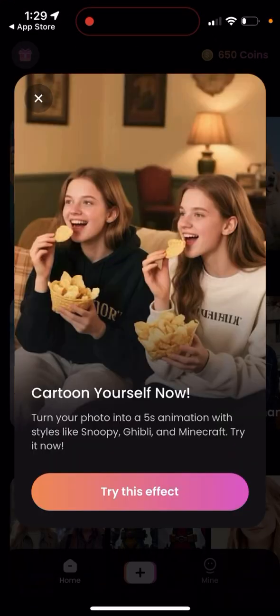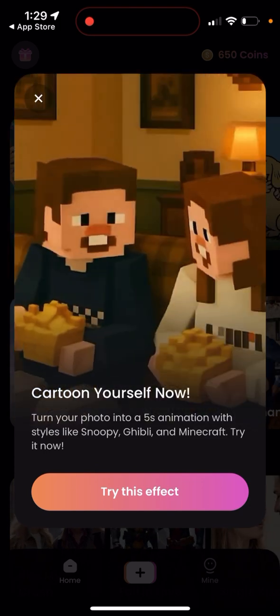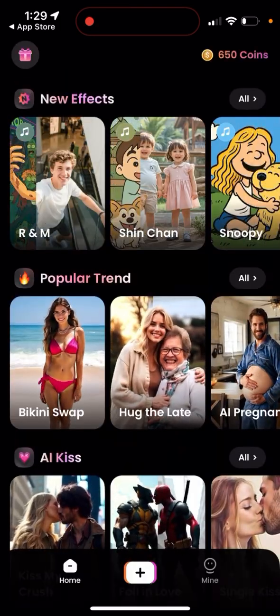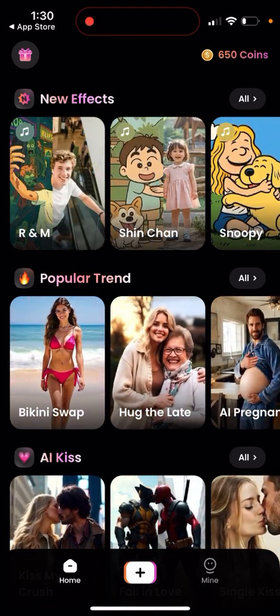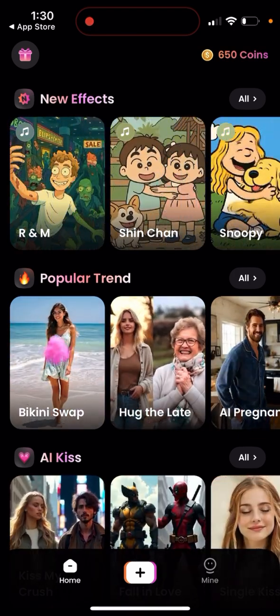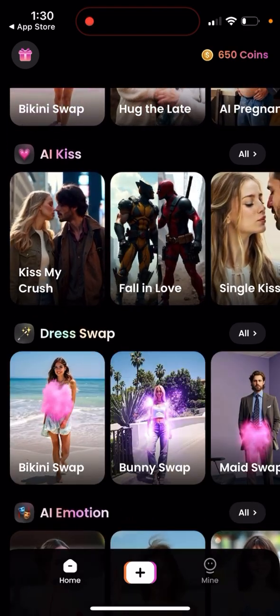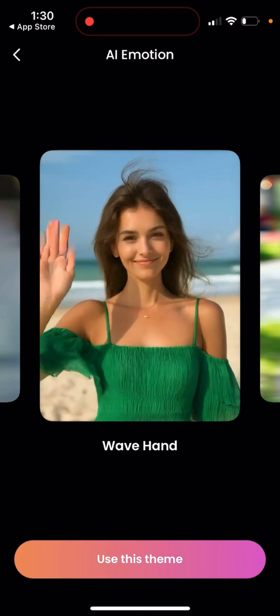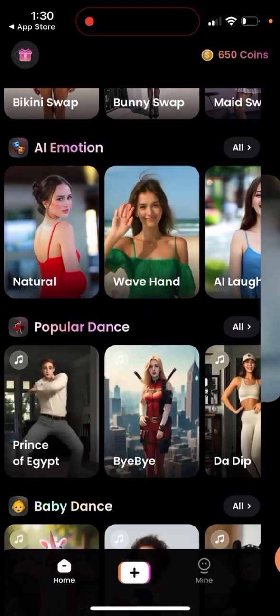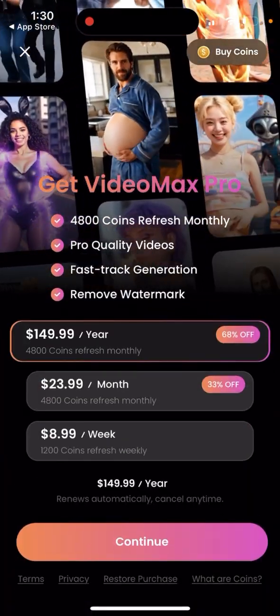And the fun part about this app is that it's not just photos. It generates these very short videos, which you have in here. So short GIFs, you can say short videos, effects, like you can create this wave hand, and then you just get coins.